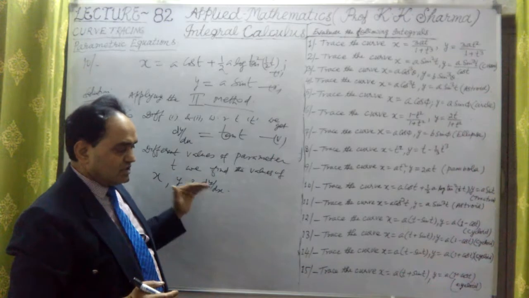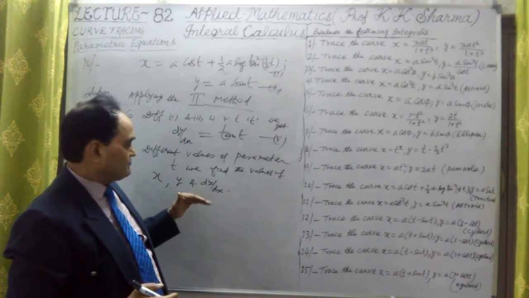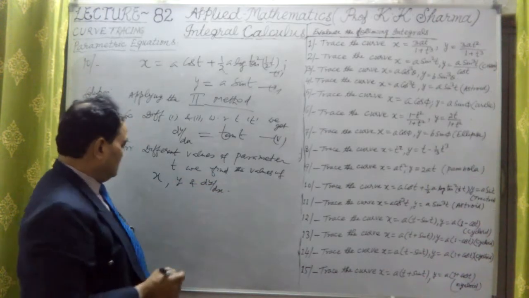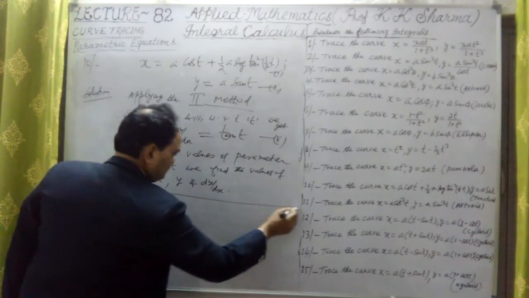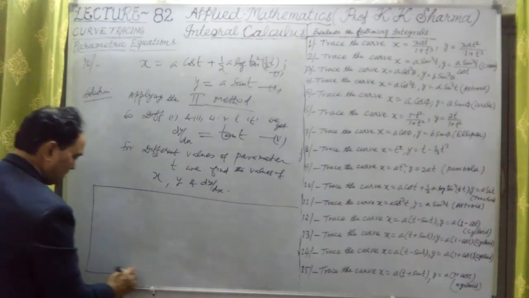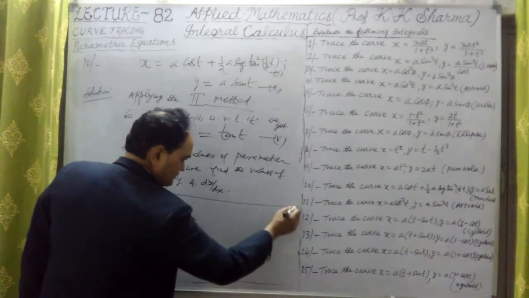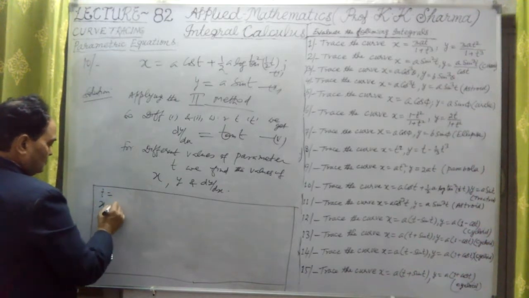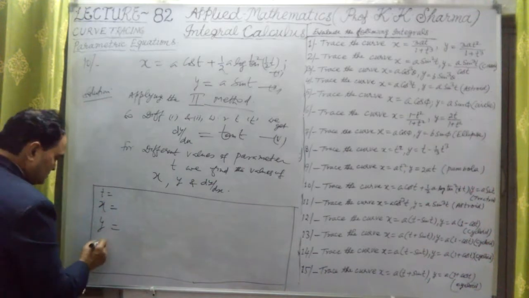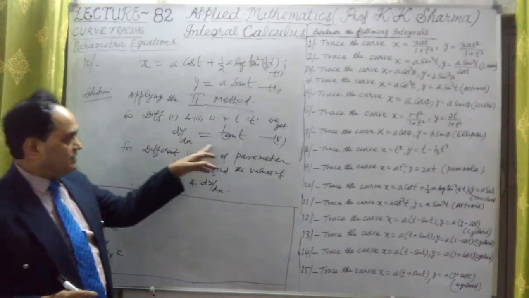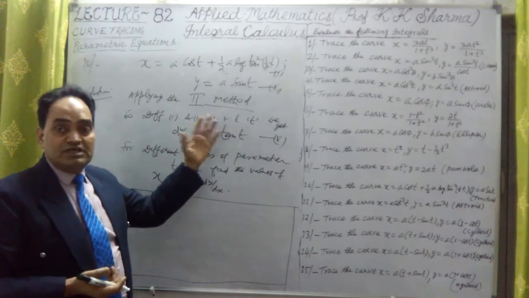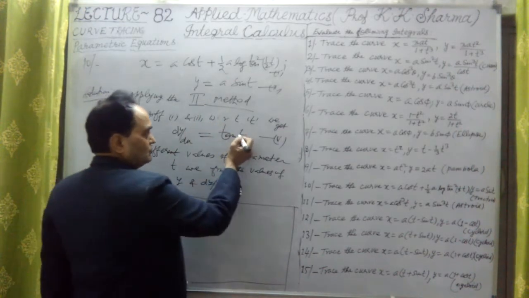Let me frame the table in which we put the value of t, then we find x equal to how much, y equal to how much, and what is dy by dx. Now we check the value of dy by dx in terms of the parameter, which is in the form of angles. Here we can substitute angles only.